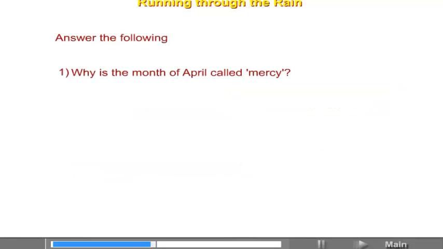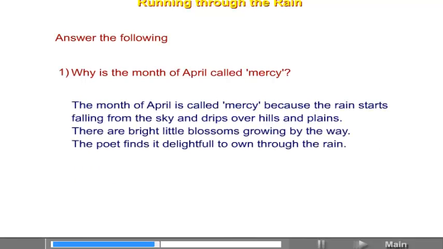Answer the following. Why is the month of April called merry? The month of April is called merry because the rain starts falling from the sky and drips over hills and plains. There are bright little blossoms growing by the way. The poet finds it delightful to run through the rain.